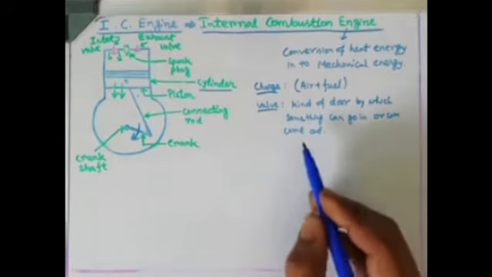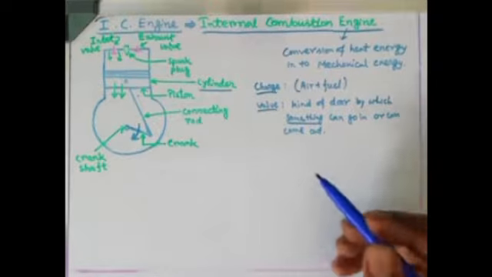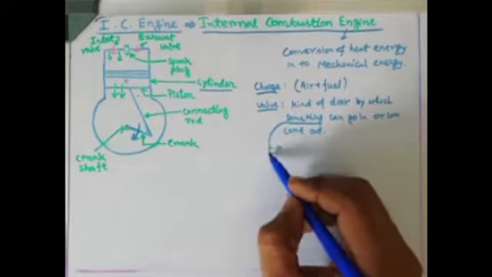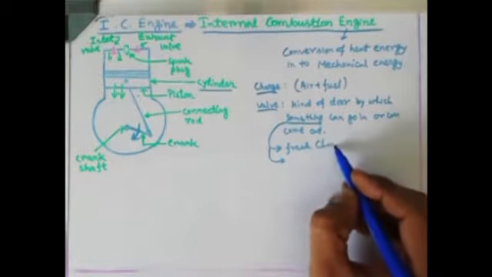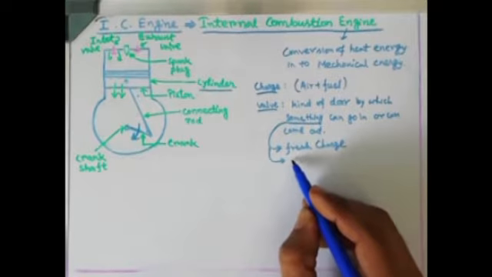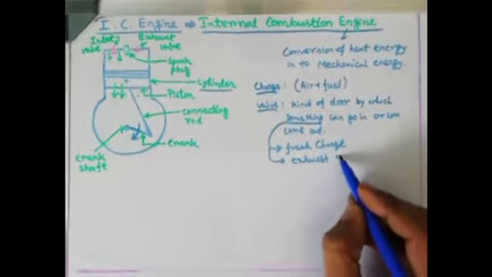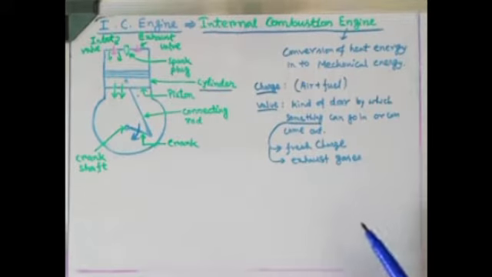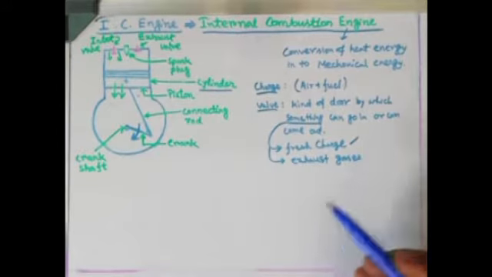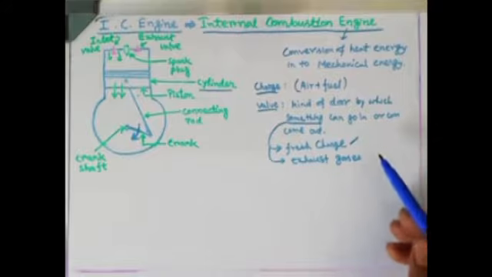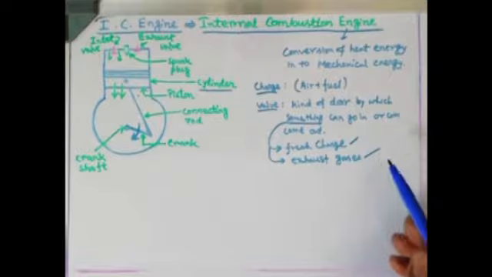Now, what does "something" mean? Something means this air-fuel mixture, or it can be the combustion product. So something can be of two types: one is fresh charge, or it can be exhaust gases. Both can be there, because when combustion is taking place, fresh charge will come in, and after completion of the combustion, the combustion product will go out of the cylinder. At that point of time, exhaust gases will go out.